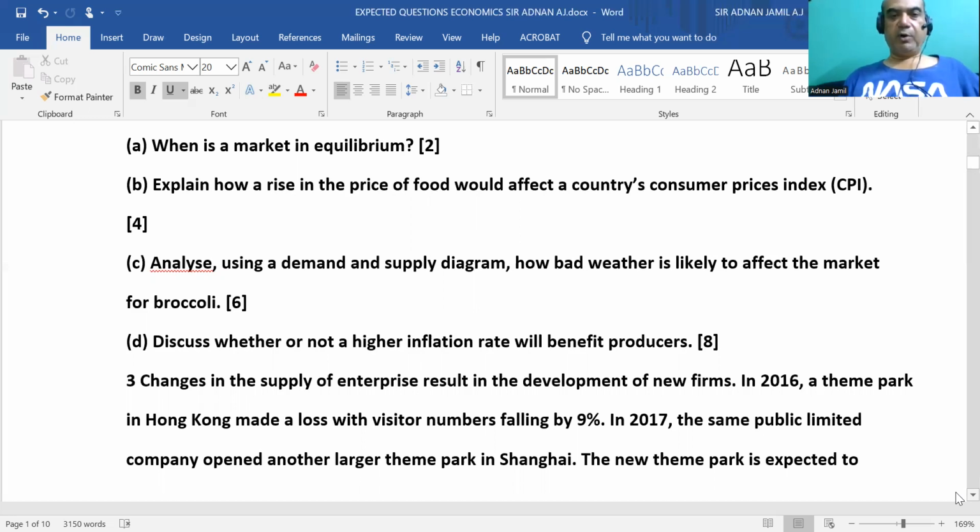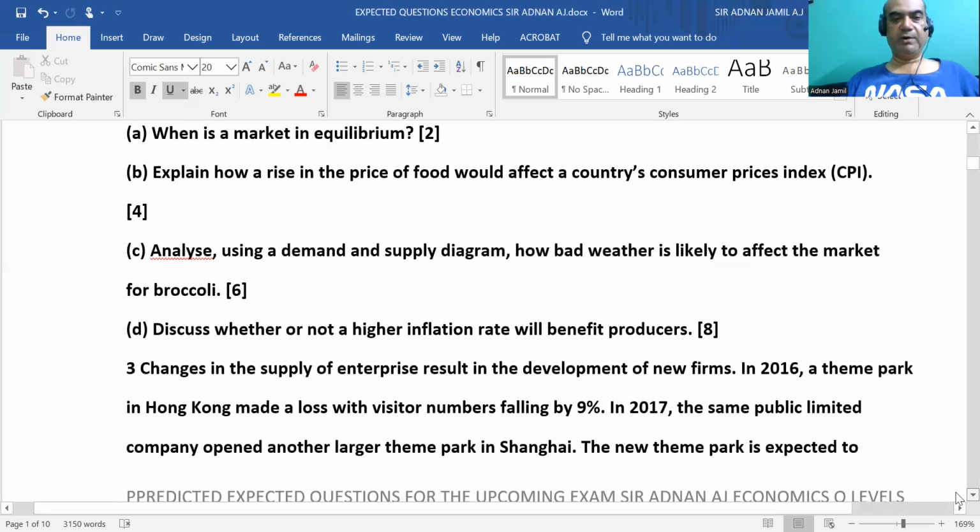Then discuss whether or not a higher inflation rate will benefit producers. This is a very common question. In my opinion, that is important every year. And inflation will have certain advantages as well, along with the disadvantages. Generally, students know the disadvantages.